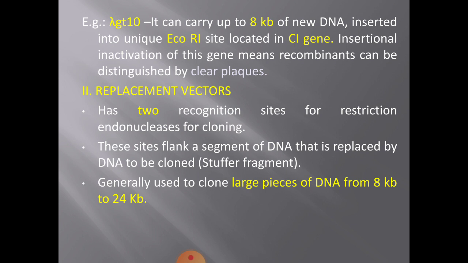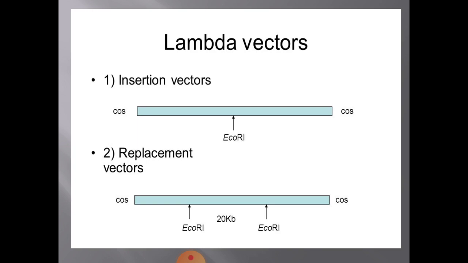Up to 8 kb of new DNA can be put in insertion vectors. This is what I wanted to tell you about insertion vectors. Coming back to the slide, this is the place of EcoR1 where the cut can be made and your DNA can be inserted.